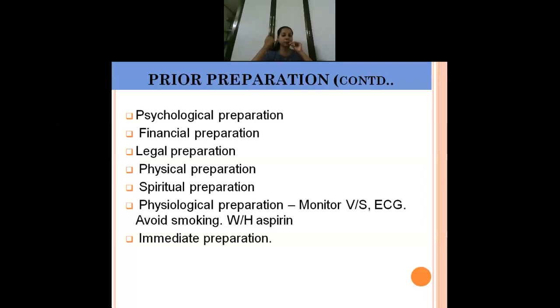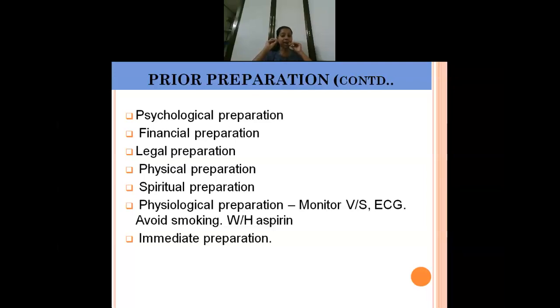Next is physical preparation. You are doing the surgery on the chest region, so if there is a lot of hair, you need to trim the hair. Spiritual preparation: again, the patient is very scared and anxious, so let them follow their own spiritual practices. Next is physiological preparation. Prior to the procedure, during and after the procedure, you have to monitor the vital signs and ECG. Then tell the patient to avoid smoking at least 2 to 3 months prior to the procedure.